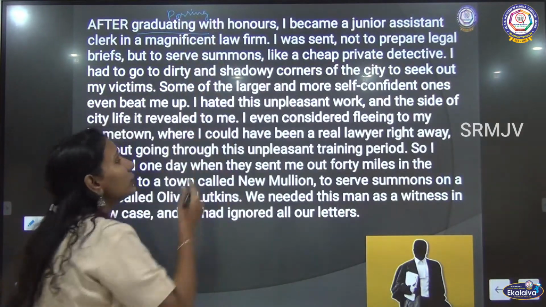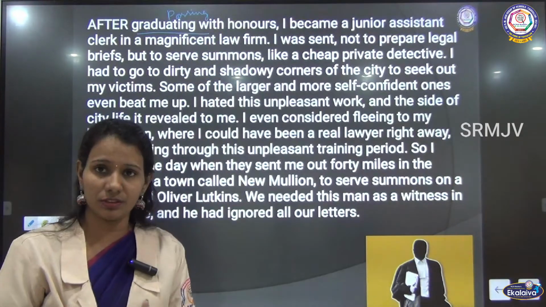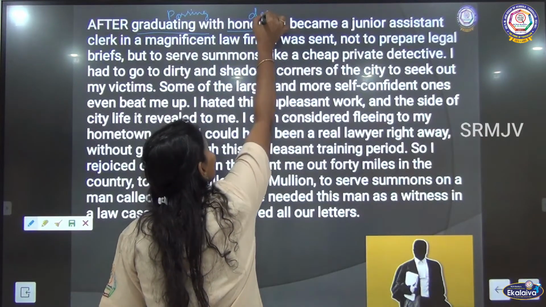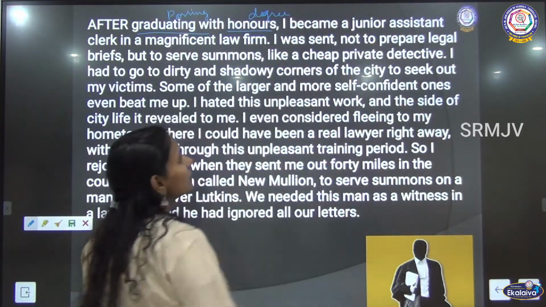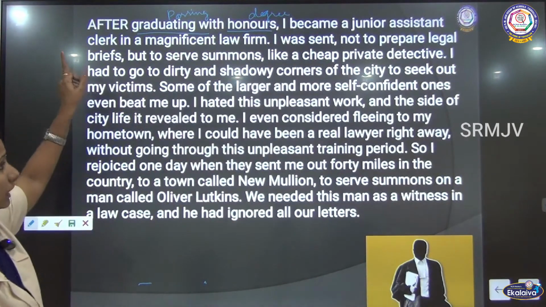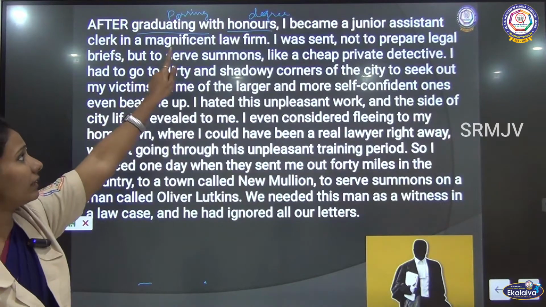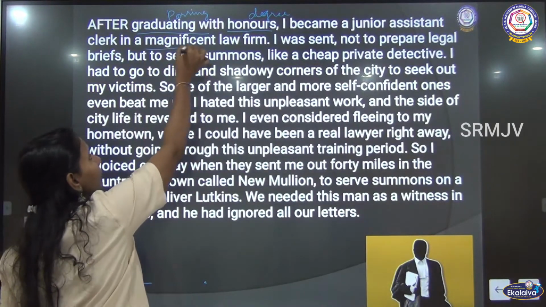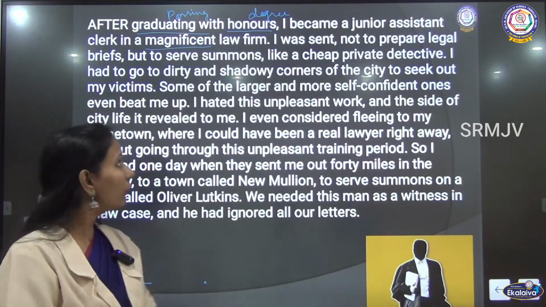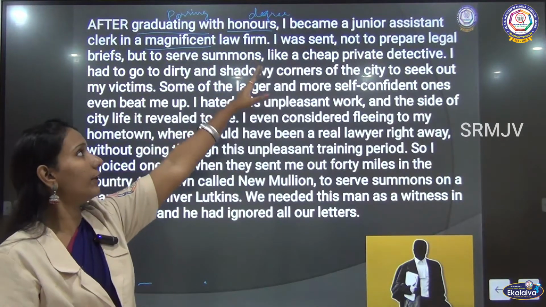He has finished his college with honors, finished his degree in law, and he became a junior assistant clerk in a magnificent law firm. Magnificent is something which is very grand or very good, big or reputed.